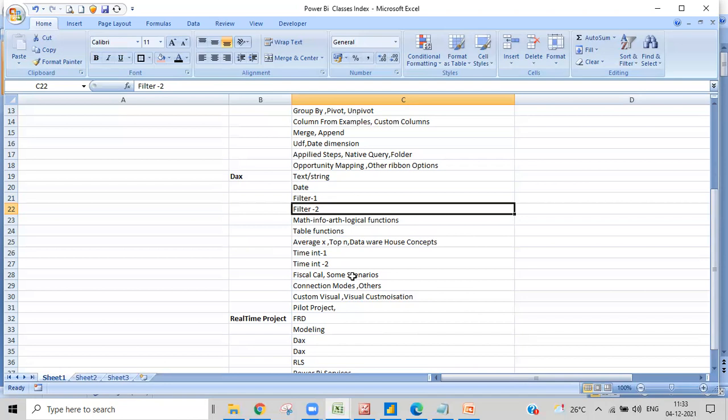These scenarios are real-time scenarios. For each and every topic, we'll give you real-time scenarios to work on, and you will work on them and revert back if you have any doubts. That is how our class has been designed. Then we will cover the other topics left over in DAX, like connection modes.